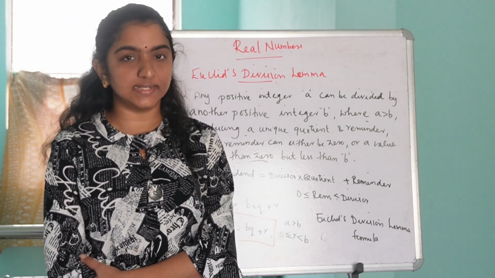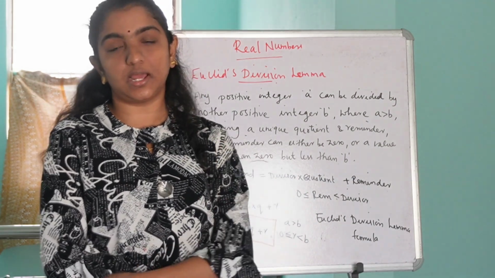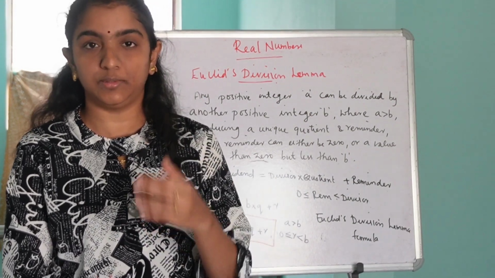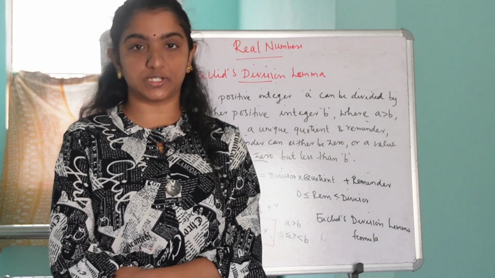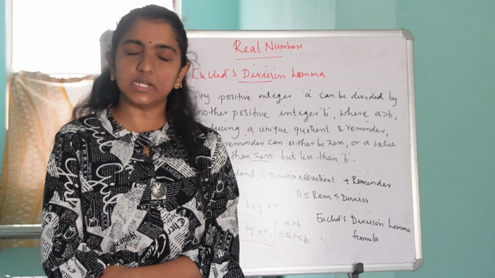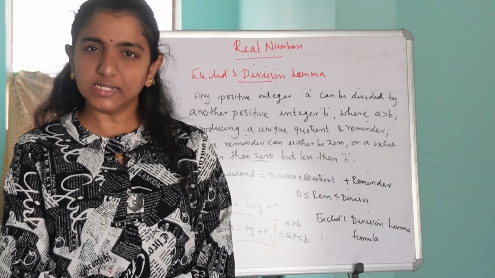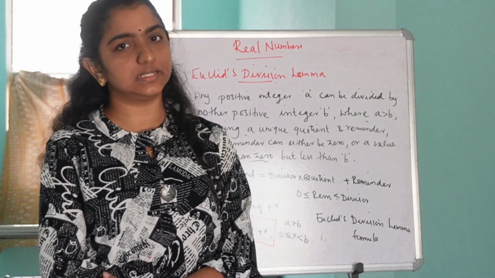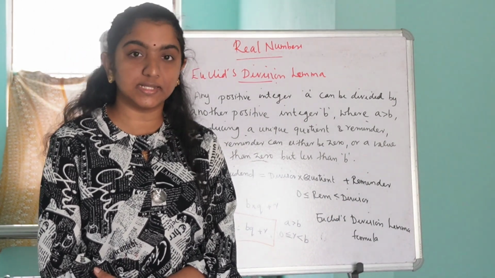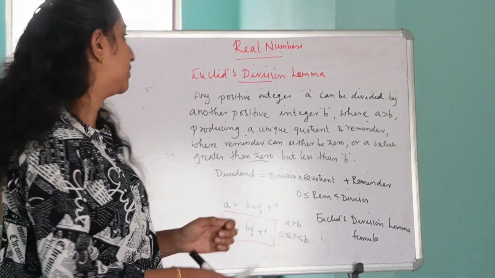Is it clear, guys? In this algorithm we use Euclid's division lemma repeatedly until the remainder is 0. Is it clear, guys?